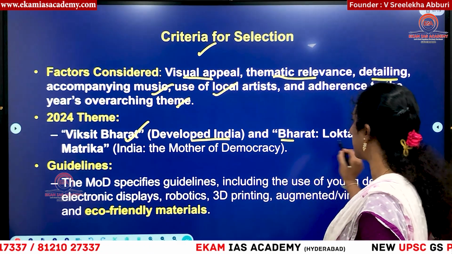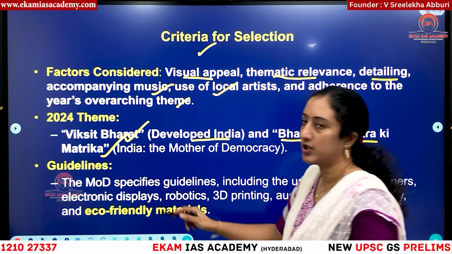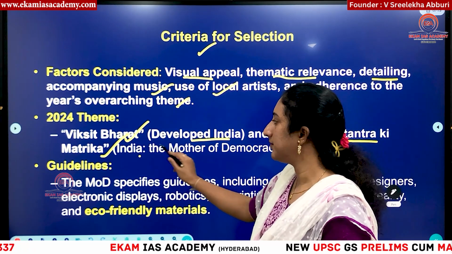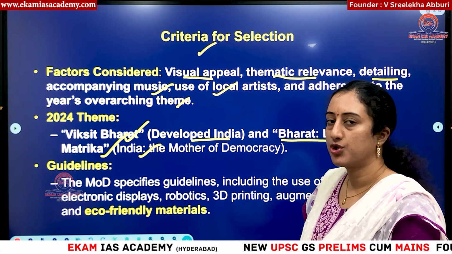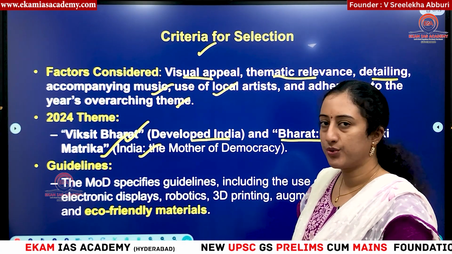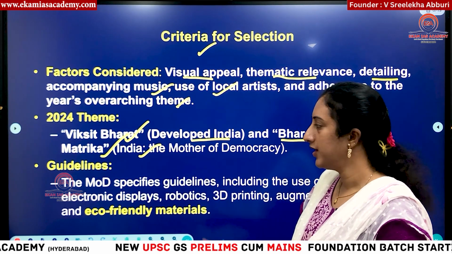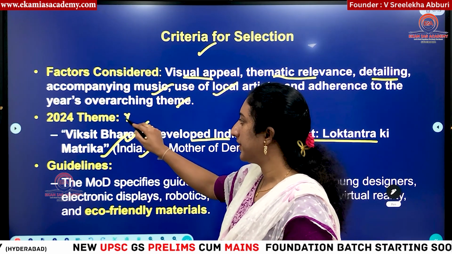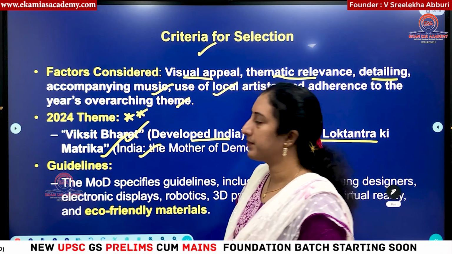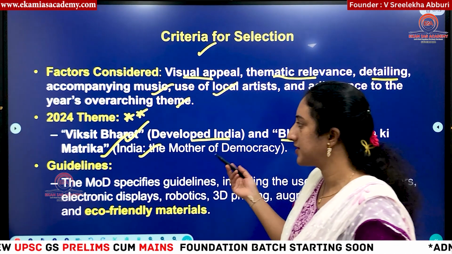And also Bharat Lokatantriki Matruka, means India is the mother of democracy. That is what we want to showcase to the entire world. You know India is always on the side of upholding democracy. Okay, so that is the theme for this Republic Day parade, which is very important for your prelims as well as different state PCS exams.